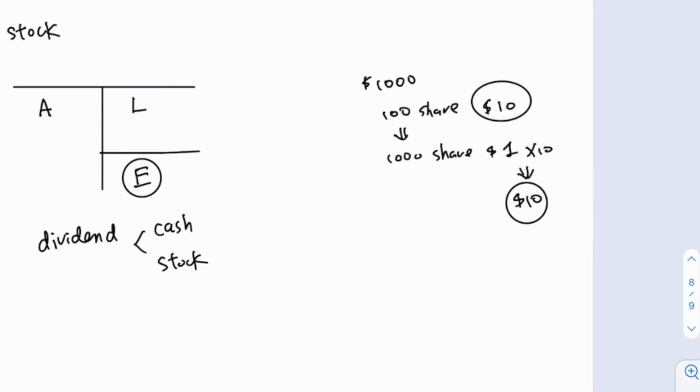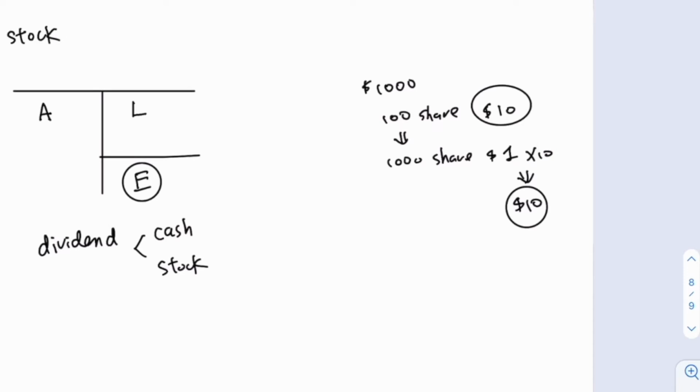How about the cash dividends? When the company has the value of $1,000, after it pays cash dividends of, for example, $100, there will be $900 value of the firm left. In that case, if you hold one share of it, the value of each share that you hold used to be $10. Now, after the cash dividends, the stock value that you hold becomes $9 plus the $1 cash that you hold. So again, it will not change the total value that you own at the time that the dividends are paid.